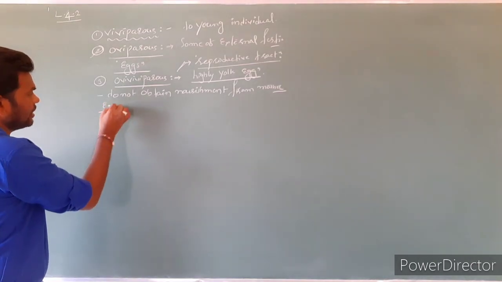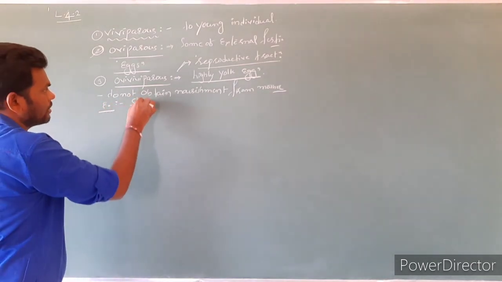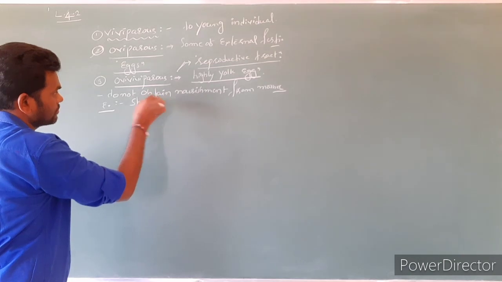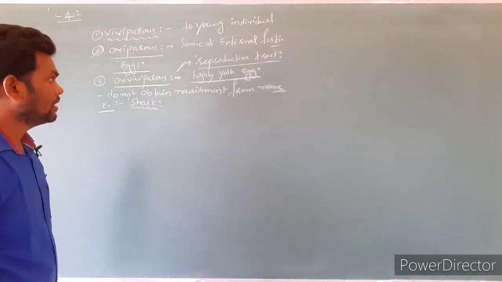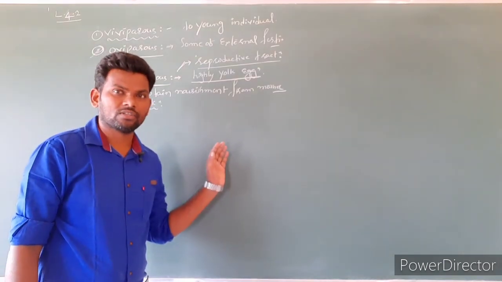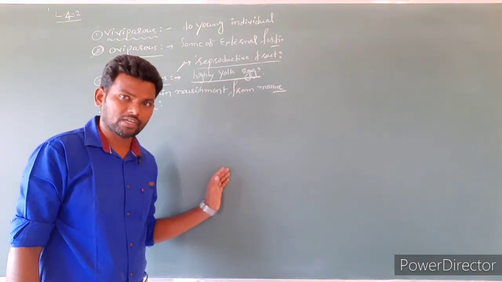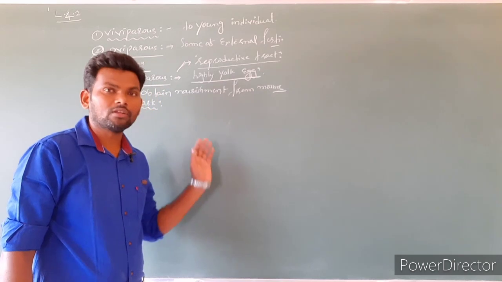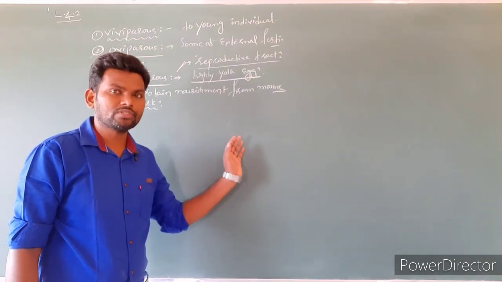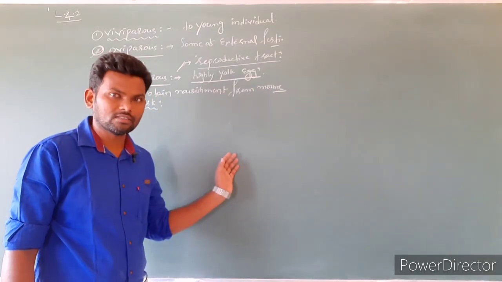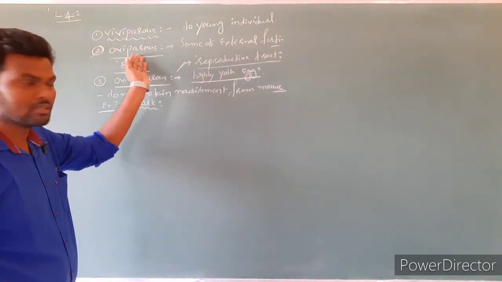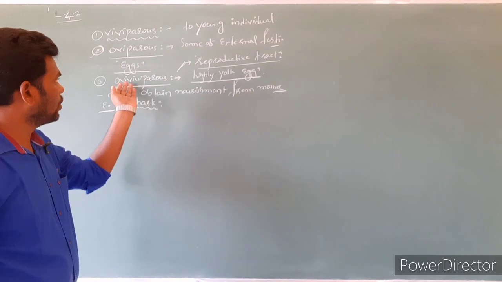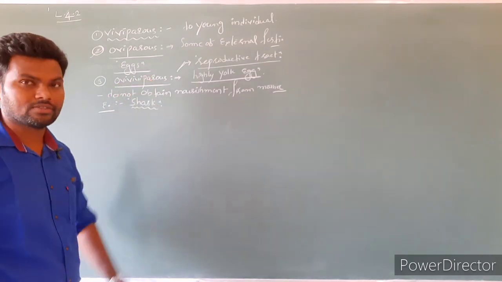So here the example is shark. Clear? First we discussed external fertilization, next internal fertilization, and based on giving birth to young individuals as well as some may lay eggs, one is viviparous, one is oviparous, and the shark shows the ovoviviparous nature.